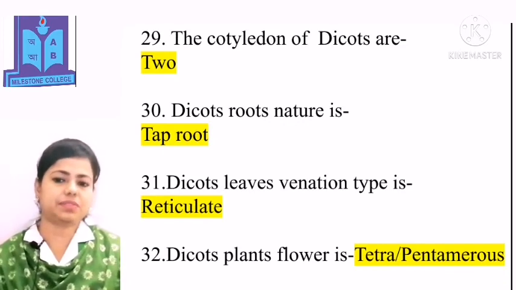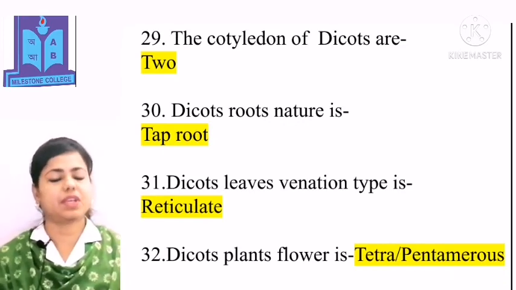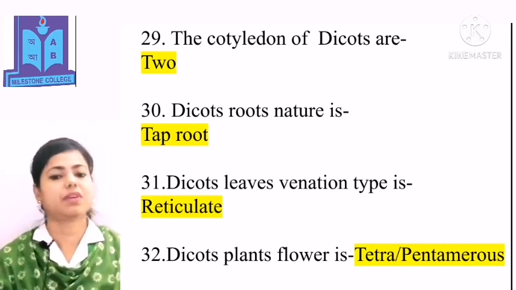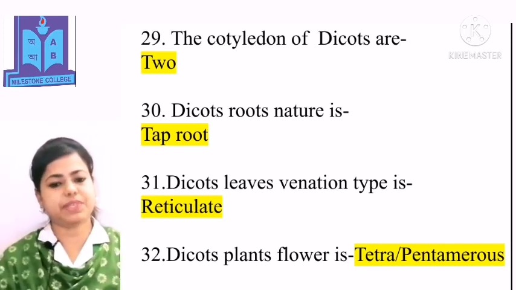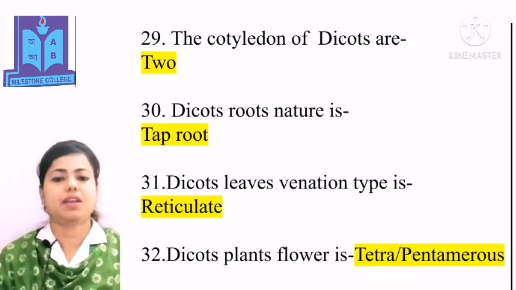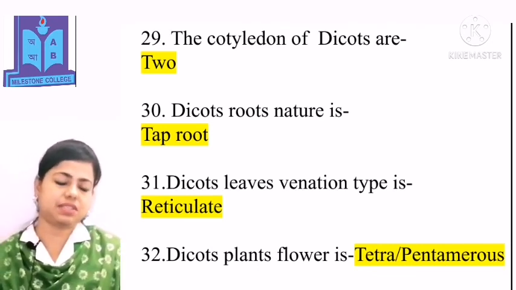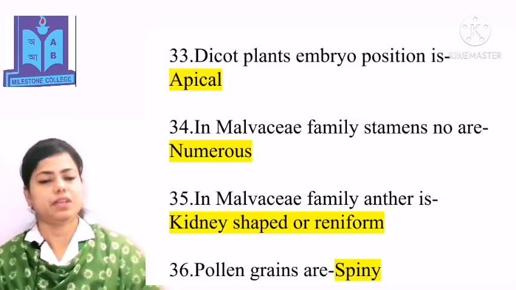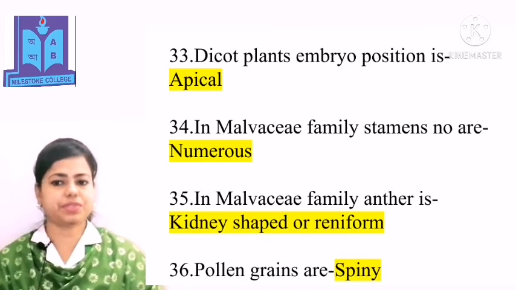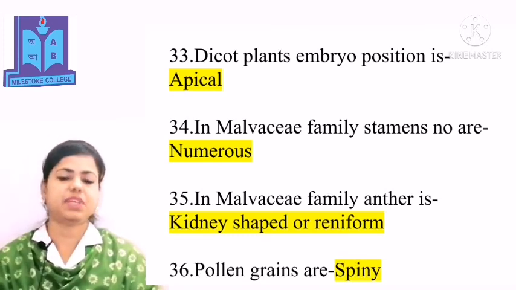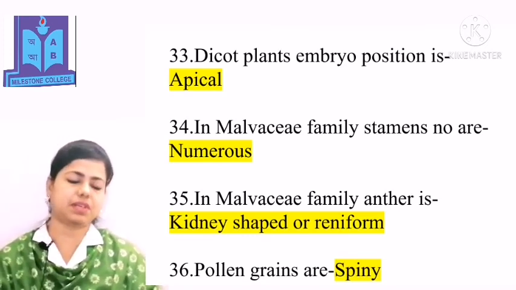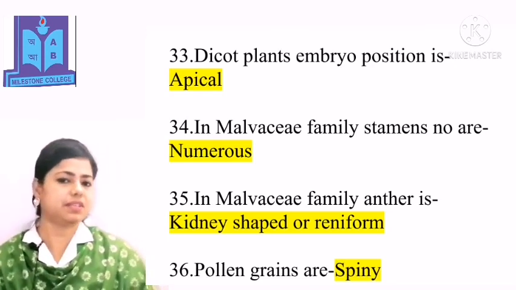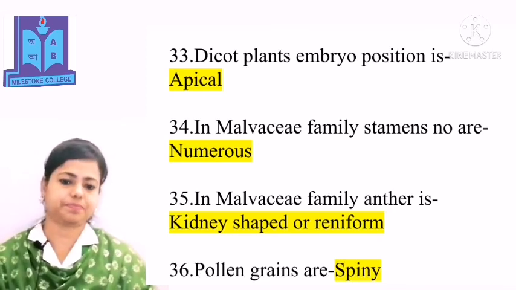The cotyledon of dicots is 2. The dicot root nature is taproot. Dicot leaf venation type is reticulate. Dicot plant flowers are tetramerous or pentamerous. In dicot plants, embryo position is apical. In the Malvaceae family, the stamen number is numerous. In the Malvaceae family, the anther is kidney-shaped or reniform.